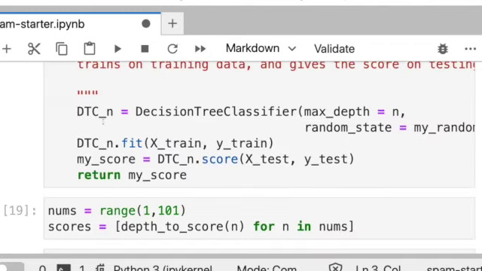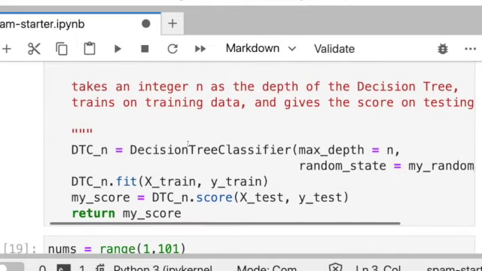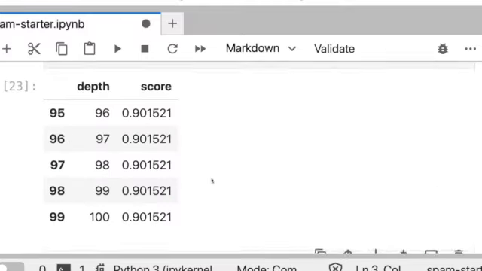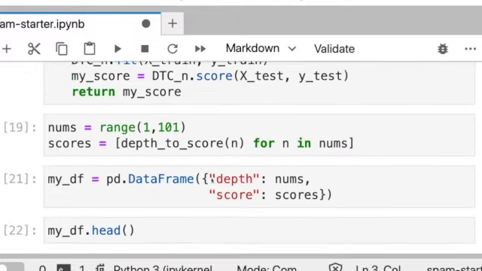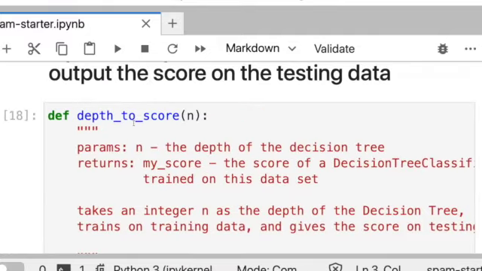In your function, did you have this thing where you did the fit X train, Y train? So make sure that your depth to score, yeah, you need to be sure that you're doing 3 things inside this function. You need to create your decision tree, you need to fit it, and you need to score it. It's really good to know how to do something like this, where you realize, well, wait a minute, I want to do this for 50 different parameter values, but I don't want to sit there and do it 50 different times.